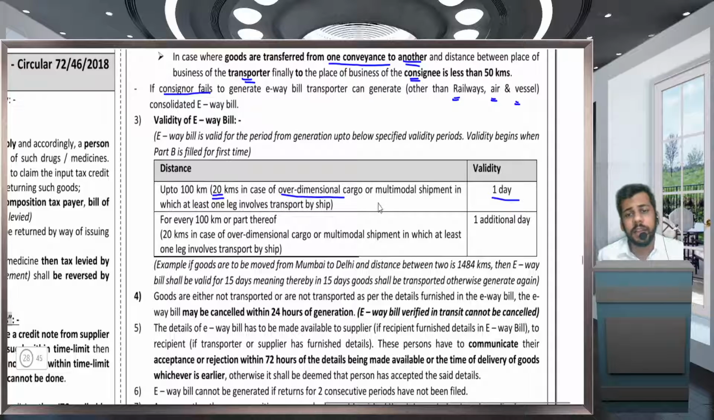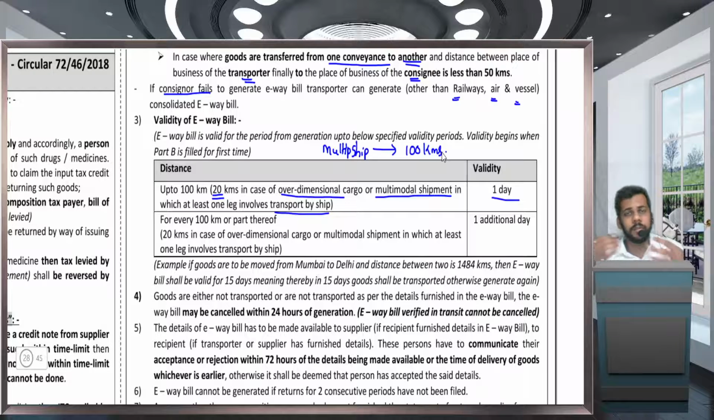Clear? Similarly, in case of multimodal shipment, it requires time. Okay, multimodal shipments wherein at least one leg involves supply by ship, that is transport by ship. In this case, 20 kilometers for 20 kilometers 1 day. For example, in case of multimodal shipment, it has to travel 100 kilometers. So it is a possibility that ship can take time to travel. Okay, the availability has to be seen, and there are multi modes.